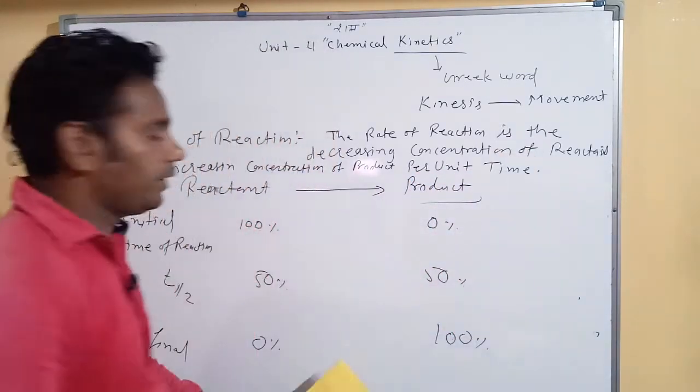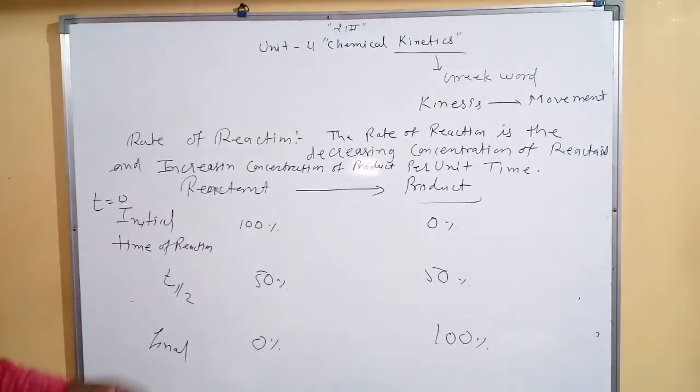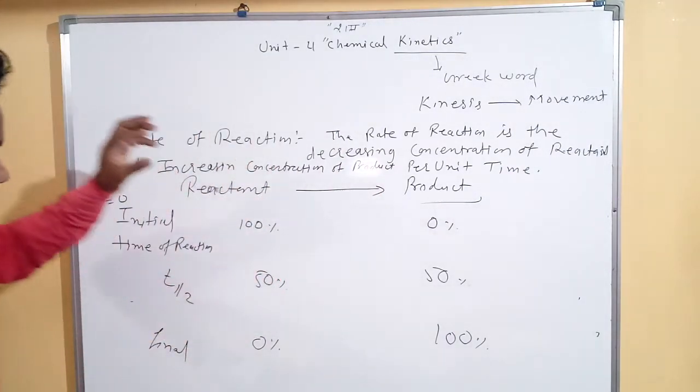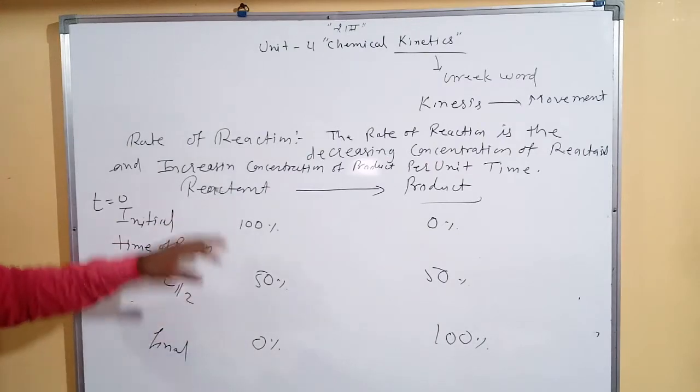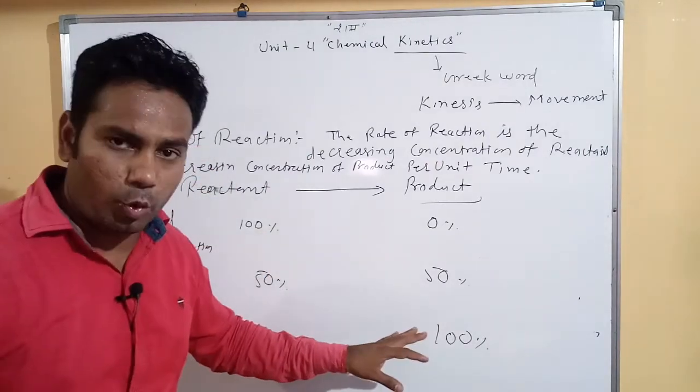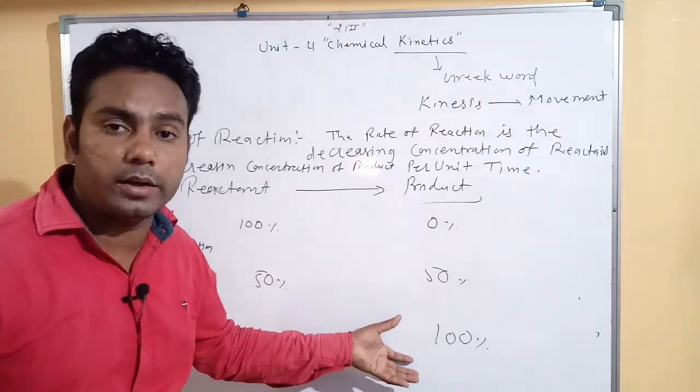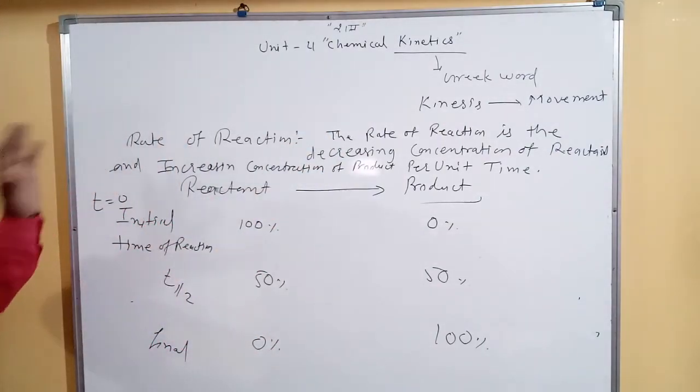It is the definition of rate of reaction.